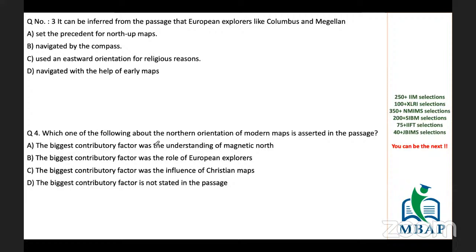Next, question number 3. It can be inferred from the passage that European explorers like Columbus and Magellan. Now, inferred means direct information will not be there in the passage. Certain information will be given, and on the basis of that information you need to extract the answer. I have given examples many times before. Inference is like this: A and B were playing a match, and A won. Only this much information is given in our passage, right?